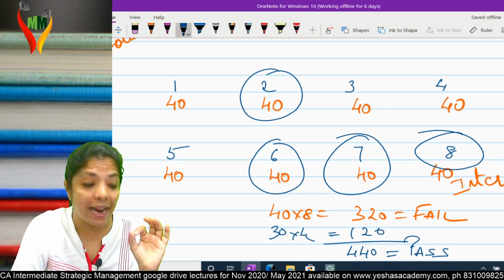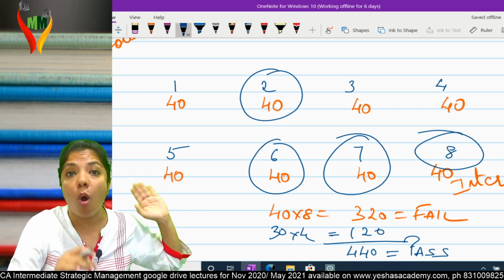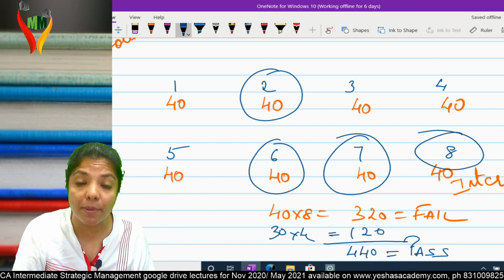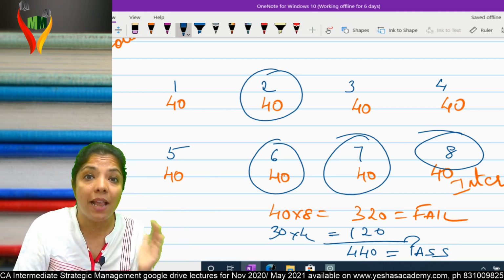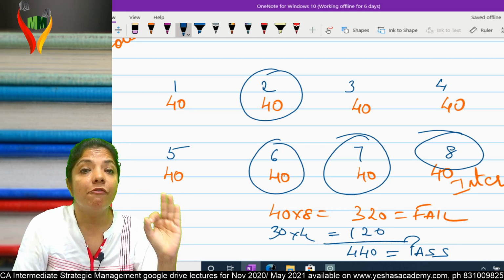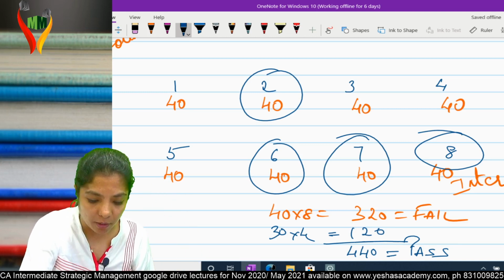Don't you people exactly do the same thing, that you study all the papers at bare minimum so that you get 40, but for a few papers you study extra because that will help you cover your aggregate? What are you doing? You are doing value chain analysis. Am I clear? Same thing explained by Michael Porter.